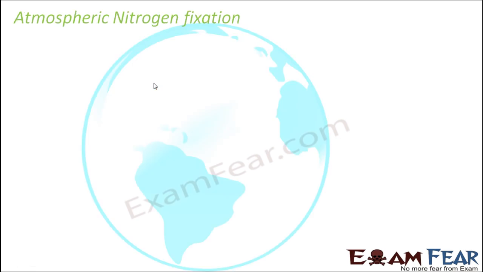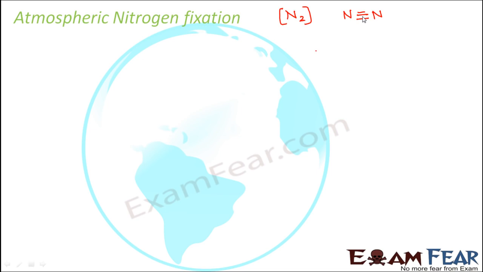So we'll start with atmospheric nitrogen fixation. So when we talk about fixing the atmospheric nitrogen, as I said before also, in the atmosphere nitrogen is present as dinitrogen gas. So this nitrogen molecule is basically two atoms of nitrogen which are joined together by a triple bond. Now the strength of a triple bond is quite huge. It is a quite strong bond. Now if you want to break this bond, you need to supply a really high amount of energy.